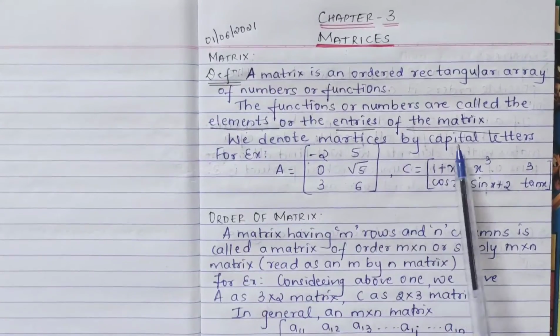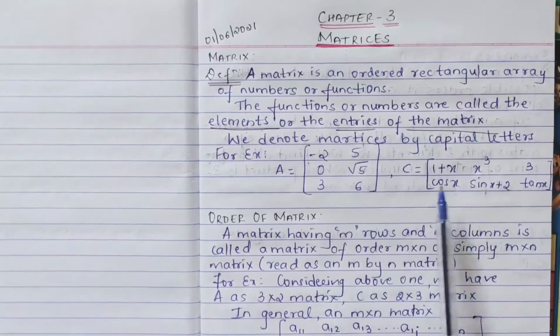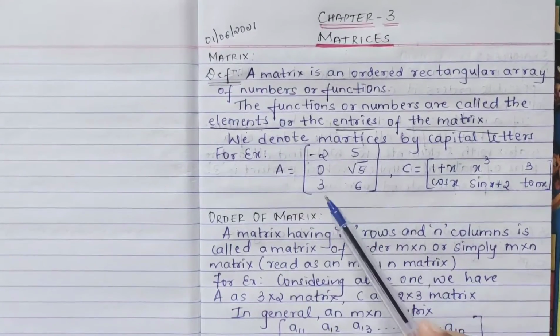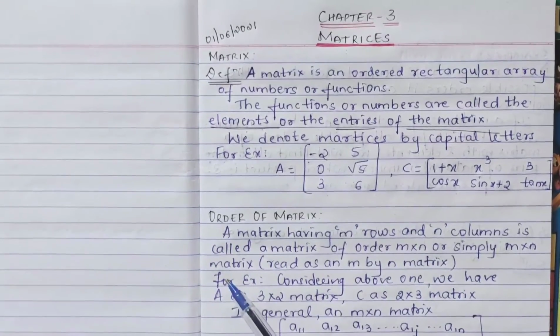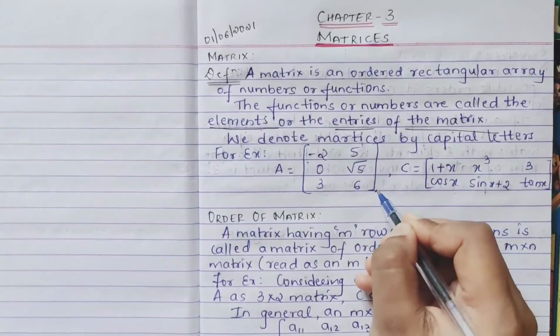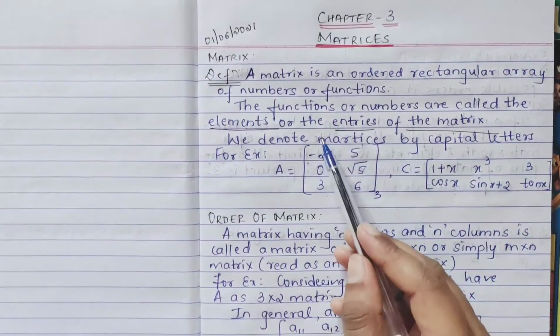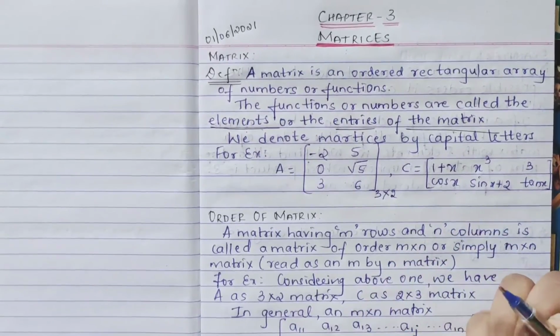We denote matrices by capital letters. I have noted it, and I have also given an example. If you consider this, what is the order of this matrix? How many rows? 1, 2, 3. So rows are 3. How many columns? 1, 2. So 3 cross 2, right?